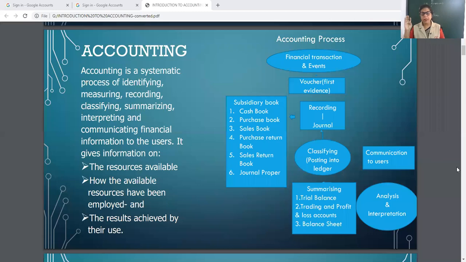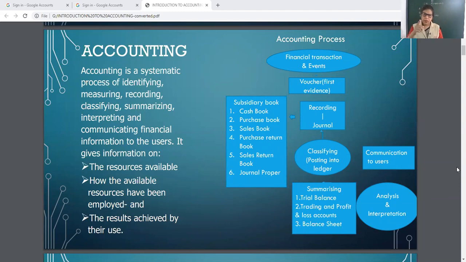Beauty, intelligence, these are not to be entered in the books. Honesty, these all are qualitative aspects, my dear. Qualification will not be entered in account books. Only the monetary or quantitative transactions are to be entered.